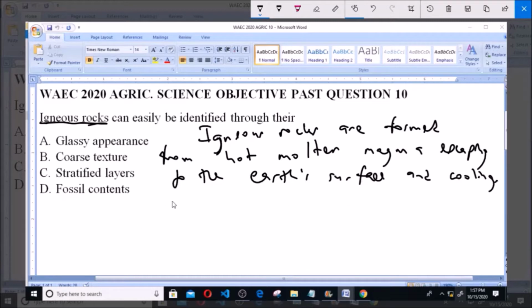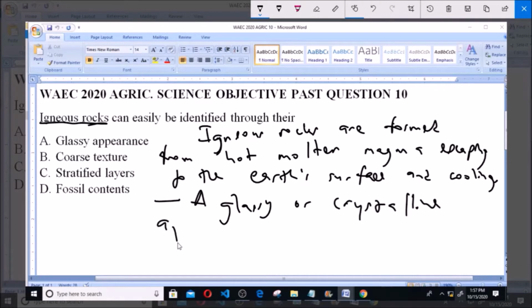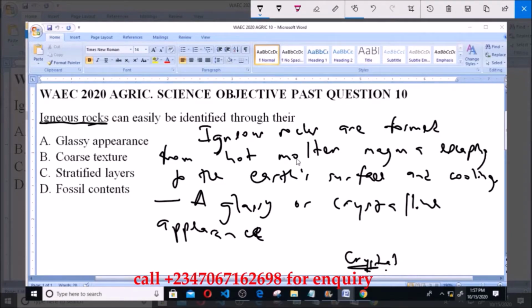Now, once they cool, they are characterized by a glassy or crystalline appearance. That is, based on its appearance, it looks sort of like a glass or a crystal. So this is the distinguishing characteristic of igneous rocks.